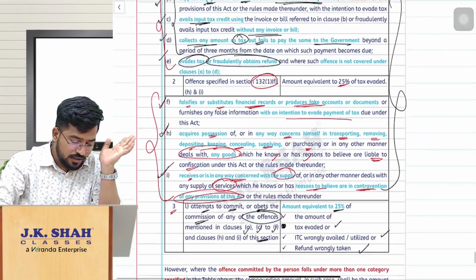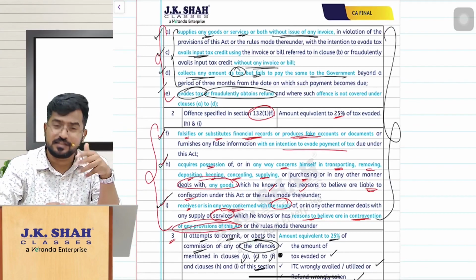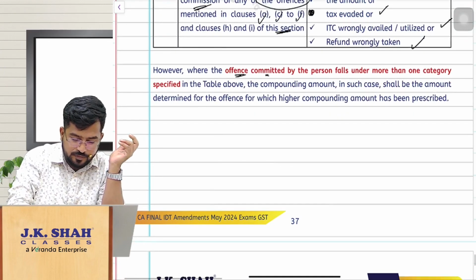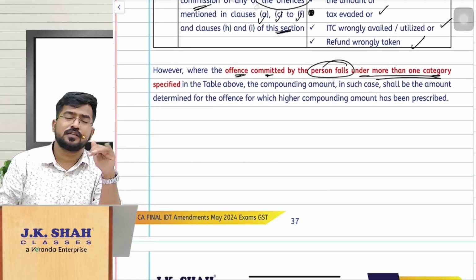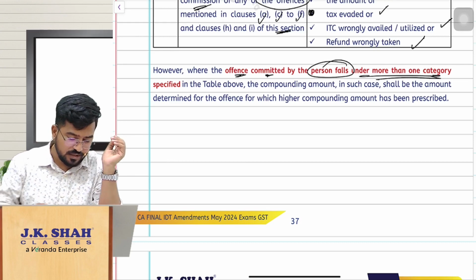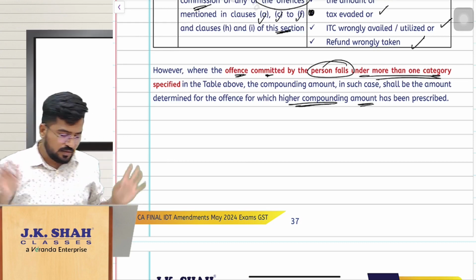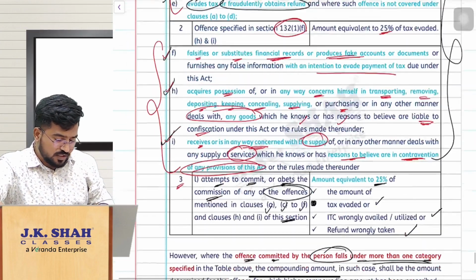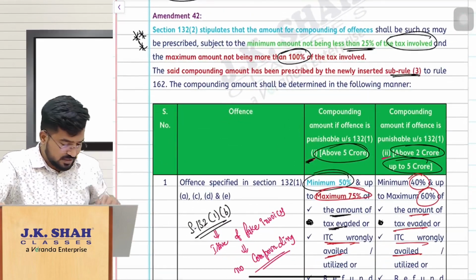What if you are falling in any two cases or more? Where the offenses committed by the person fall under more than one category, in such case, whichever category has the highest amount, that amount you have to pay as compounding fees. Wherever the higher compounding amount has been prescribed, that amount you have to pay. Clear? That is the change in compounding of offenses, compounding fees, sorry. Very important for your exam, please be careful, right?